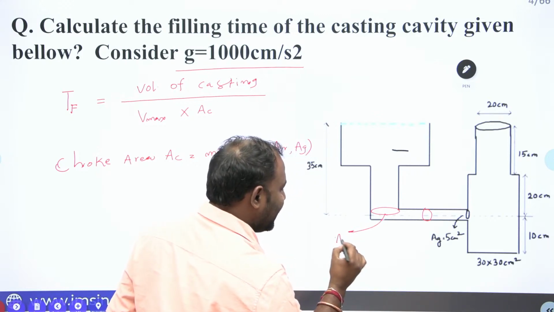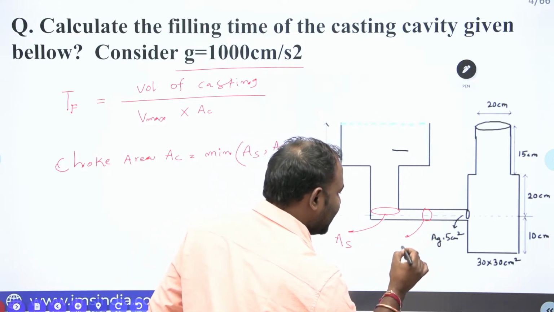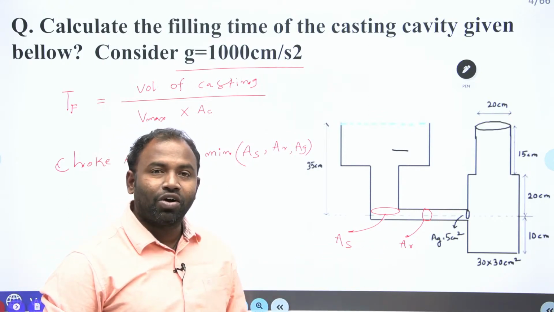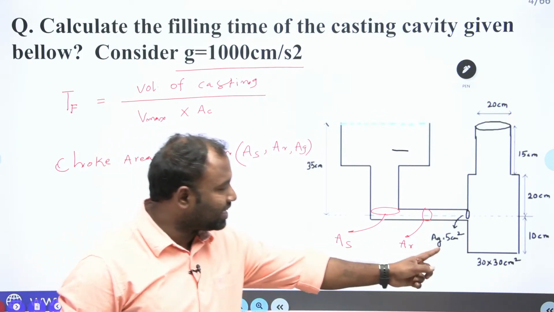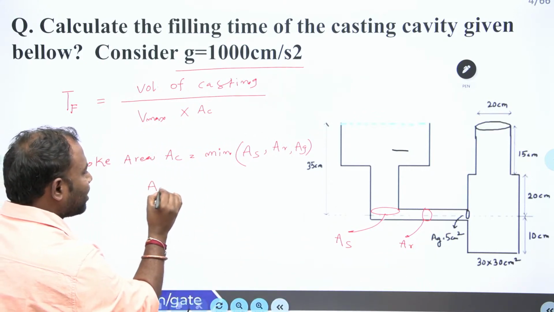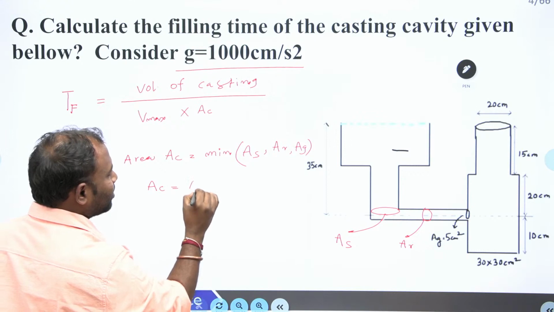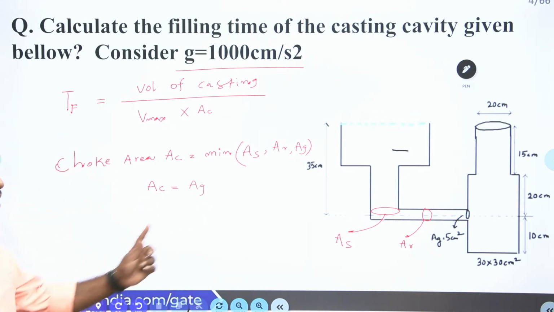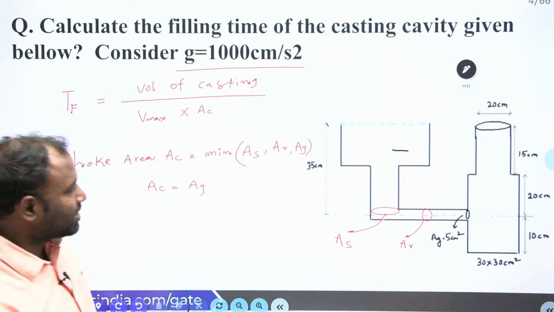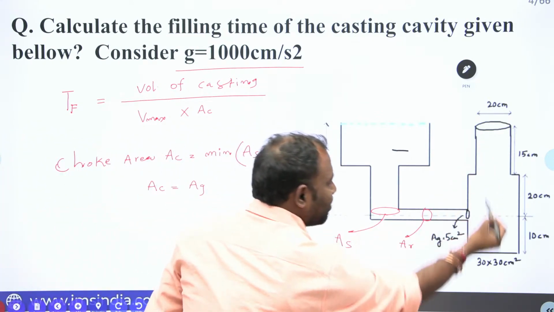Sprue area is AS and runner area is AR, but in the problem the sprue area and runner area are not given. That is the reason we consider only AG given, so your choke area becomes the in-gate area. Clear everybody? Understood guys?